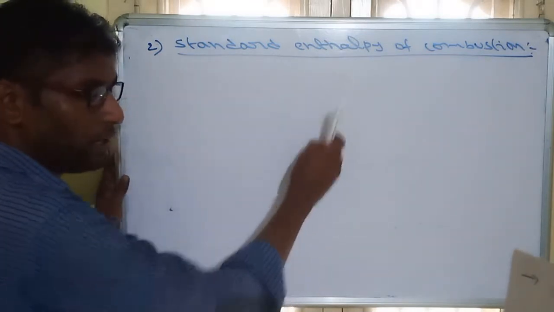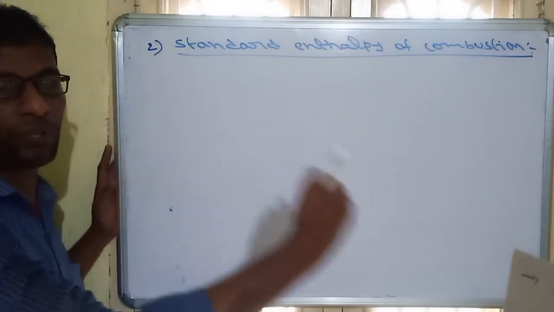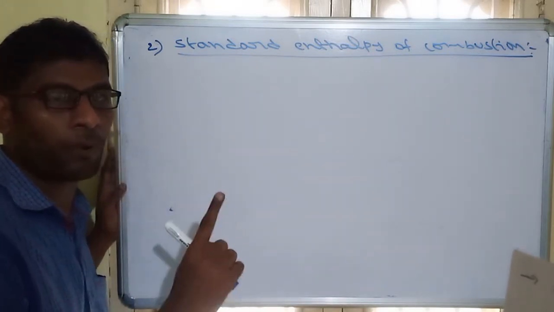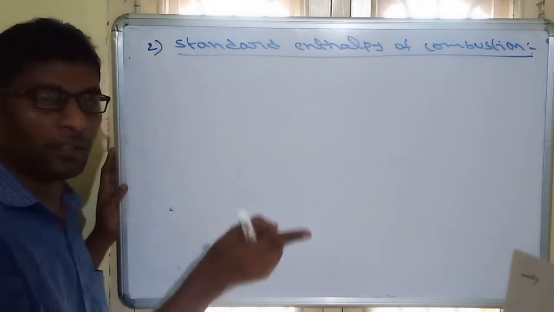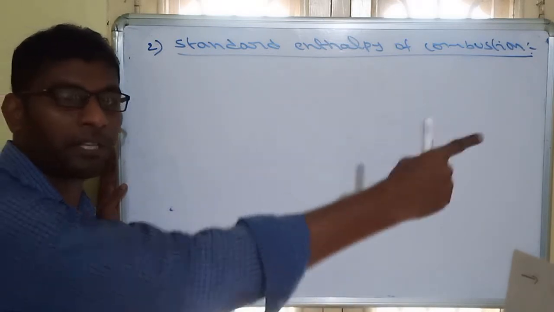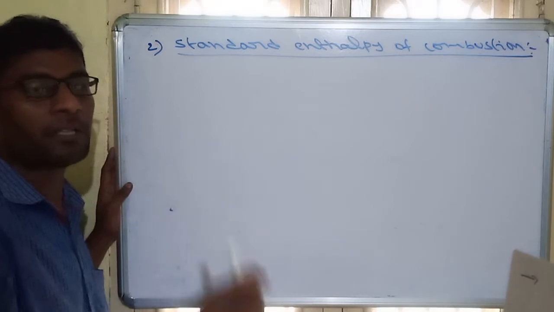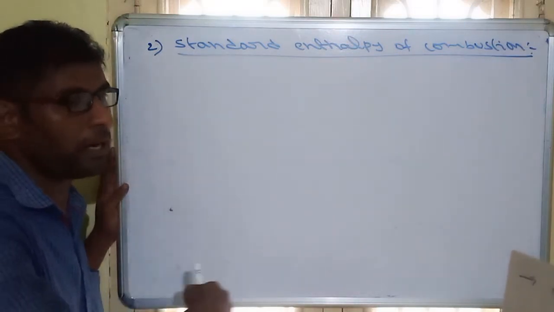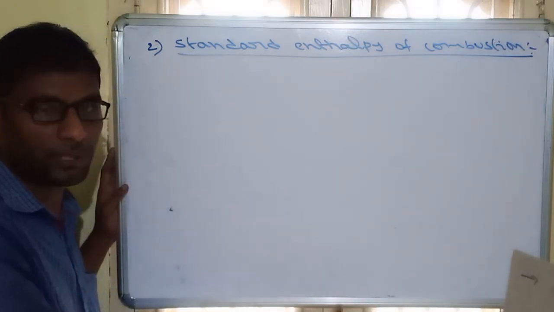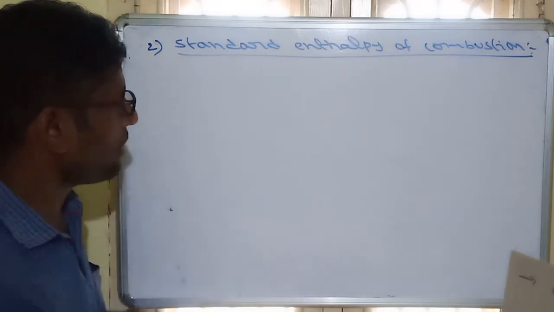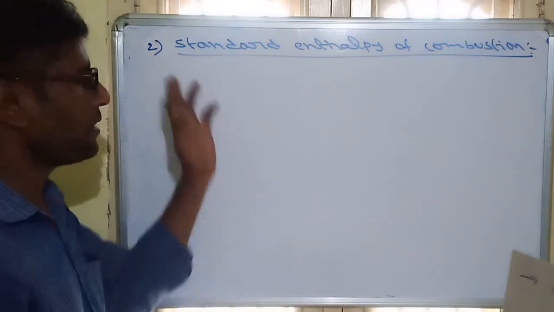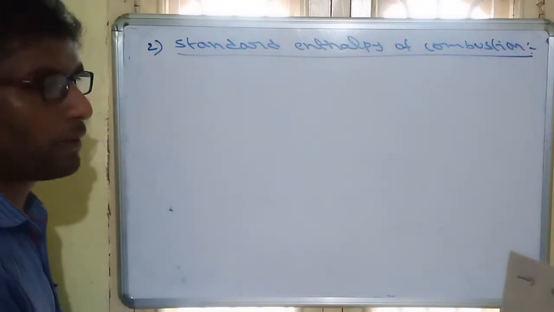So what is the statement? It is the change in enthalpy during the combustion of 1 mole of reactant. In enthalpy of formation, the product is 1 mole. But in enthalpy of combustion, the reactant is 1 mole. So 1 mole of reactant we are combusting, that means oxidation in presence of excess of air. So how much energy is changing? That is called enthalpy of combustion.